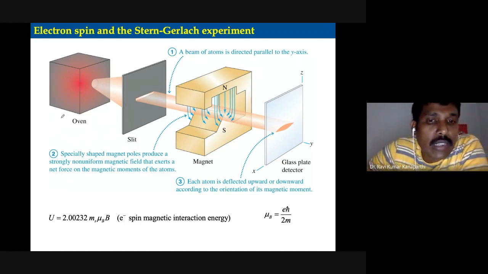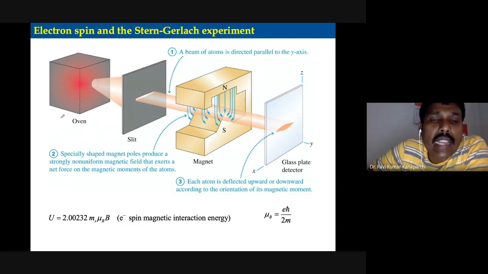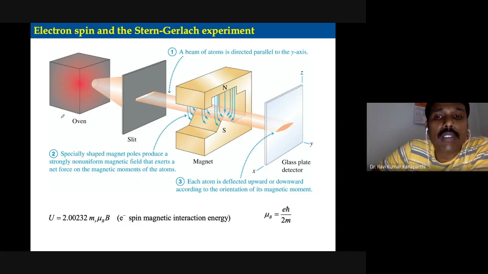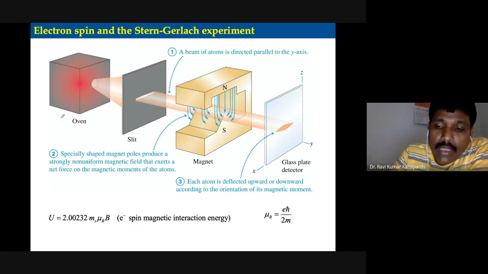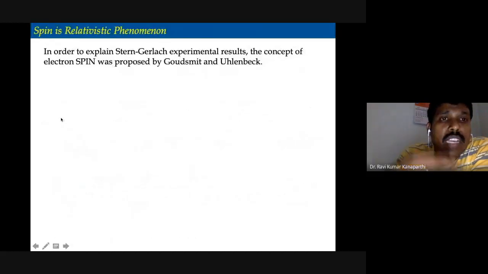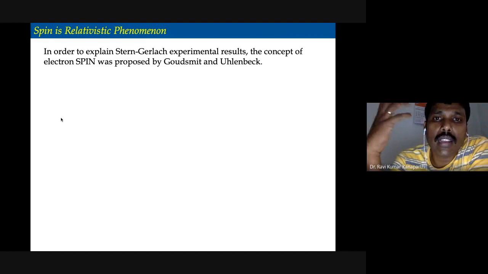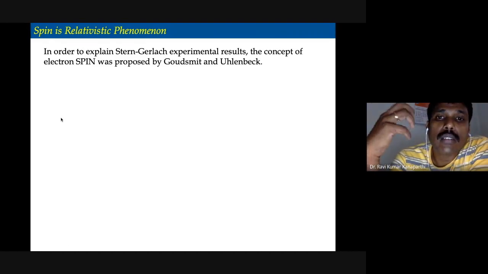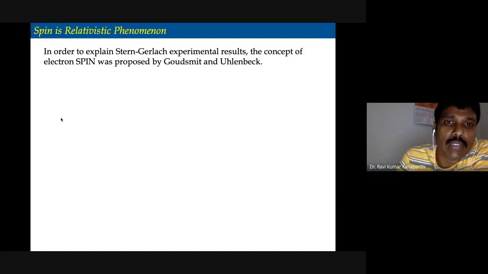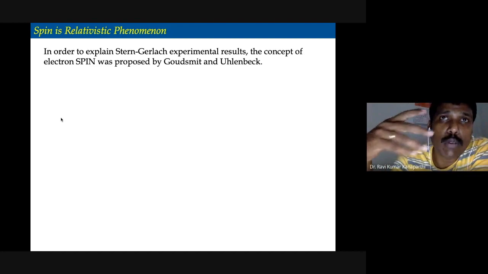They gave a theoretical explanation for the Stern-Gerlach experiment, and they proposed the spin concept in order to explain the experimental results.